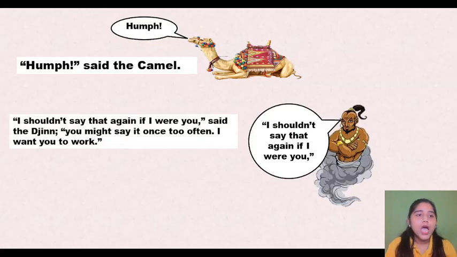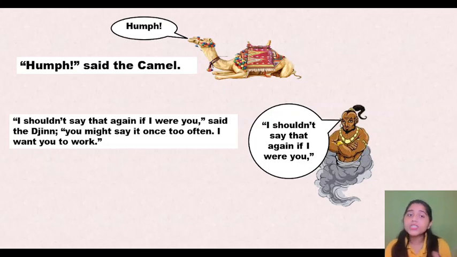I shouldn't say that again if I were you. And now the jinn is saying that if I was in your place, I wouldn't have repeated this word. So this is a kind of warning to the camel, right? You are not doing your work, still you are disrespecting everyone who comes to you. So don't do it again.